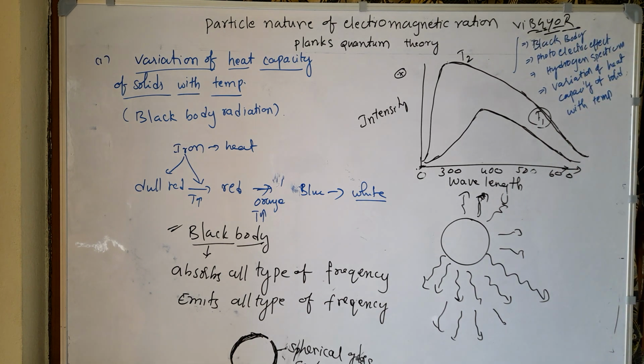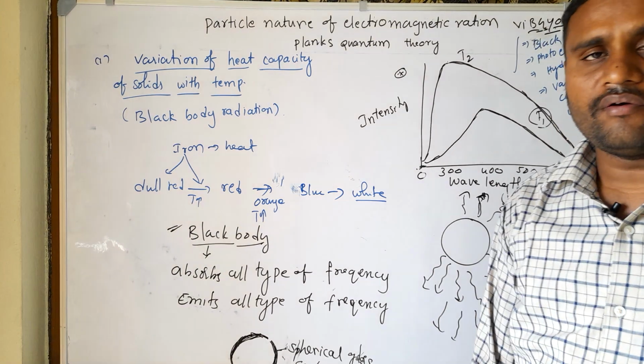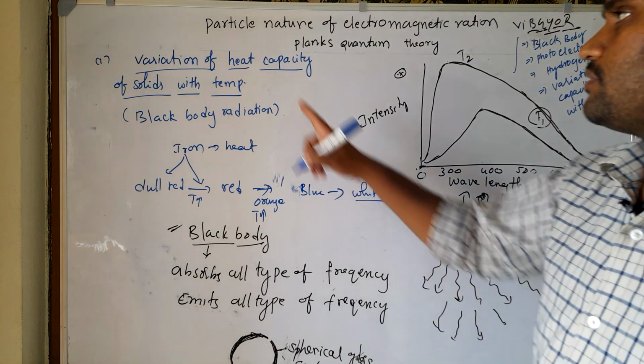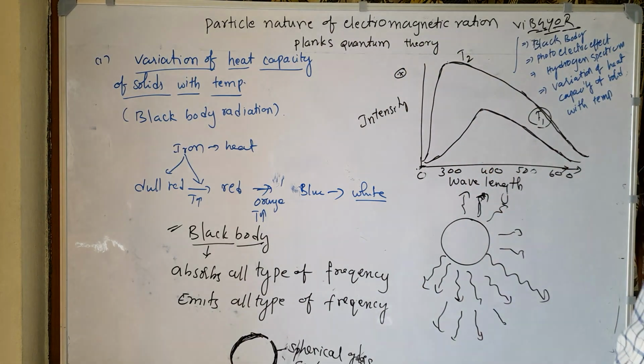So these phenomena are not explained by the wave theory of light, but we can explain these phenomena by using the particle nature of electromagnetic radiation.